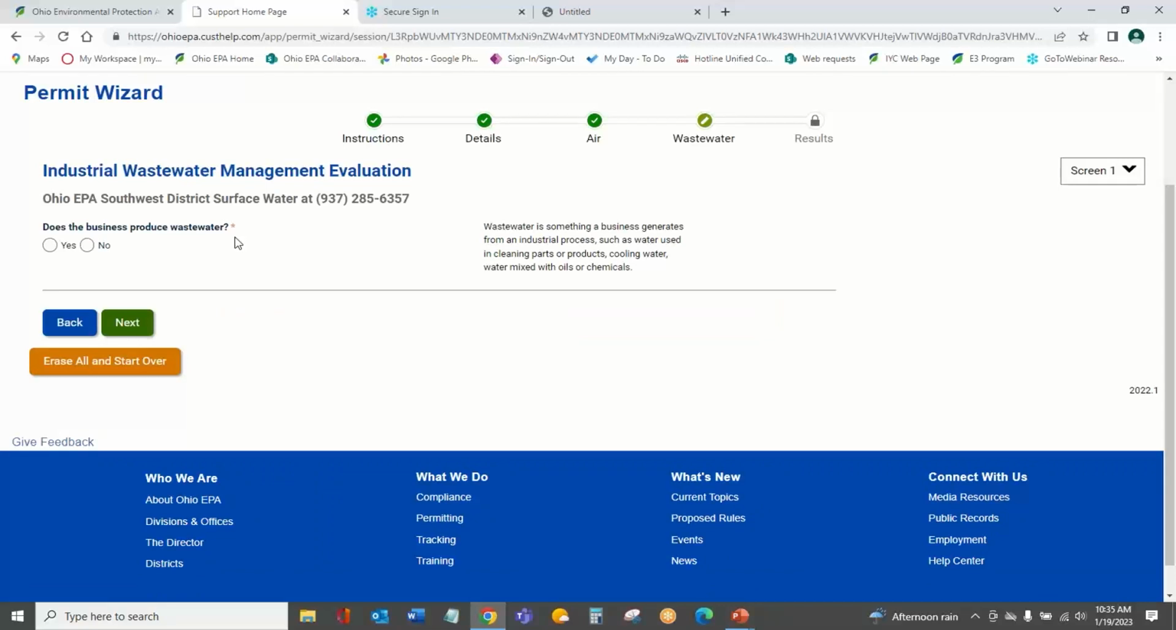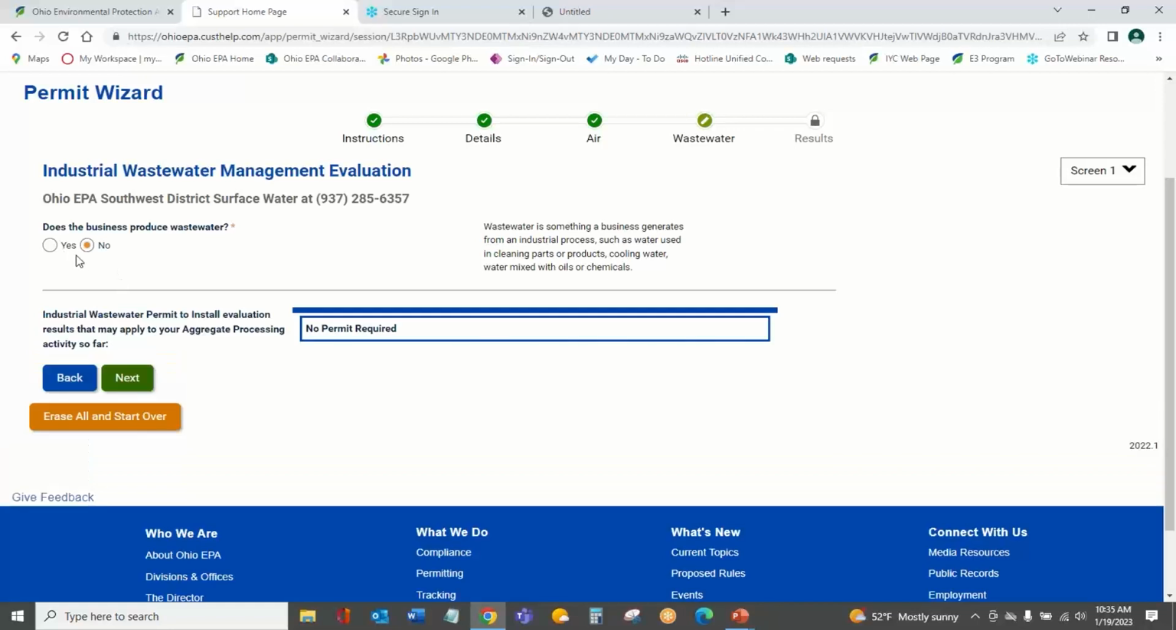The next question is, we've changed now to industrial wastewater management evaluation. So you'll see now that it's trying to evaluate, do we have any wastewater requirements? Does the business produce wastewater? So it talks about cooling water, water mixed with oils and chemicals. Potentially it's water from a dewatering process or an aggregate processing business. We don't do that on site. So I'm going to say no. It's telling me no permits required for me.